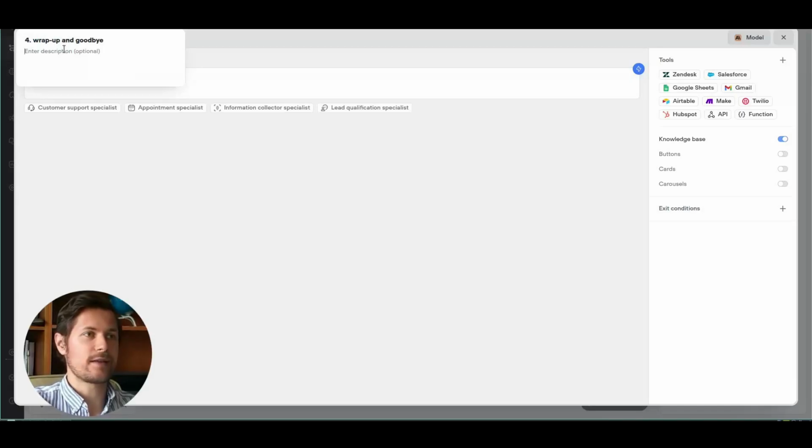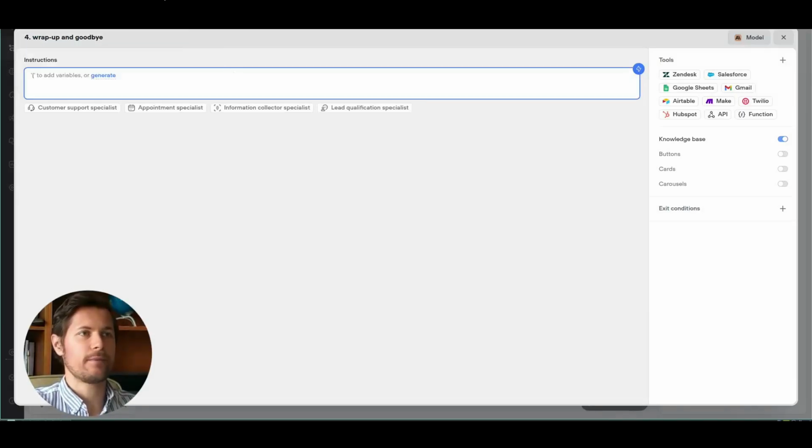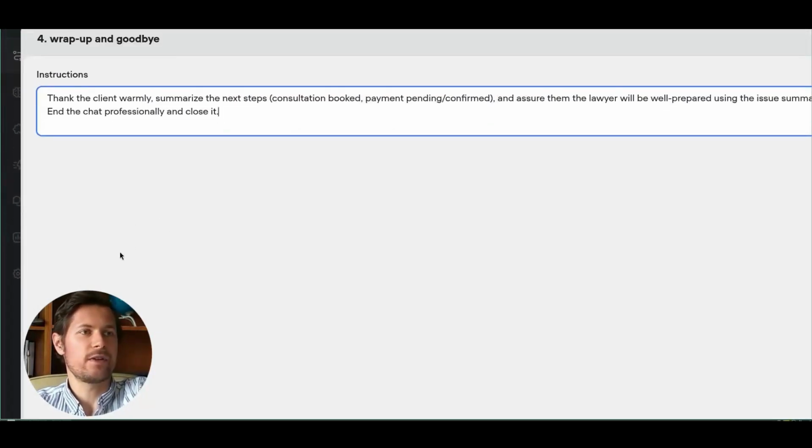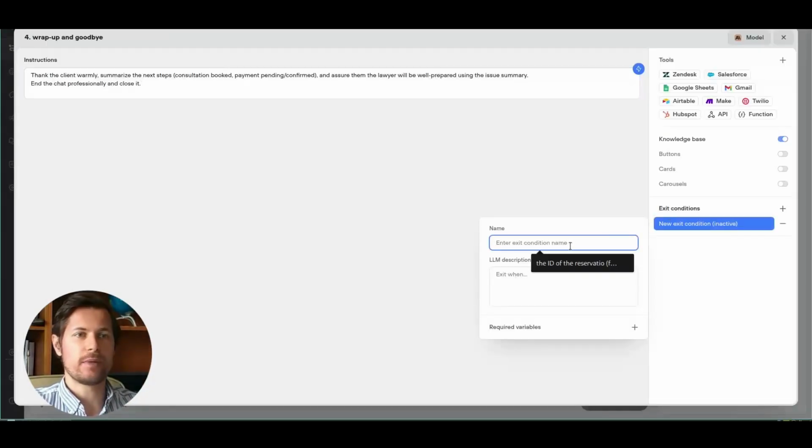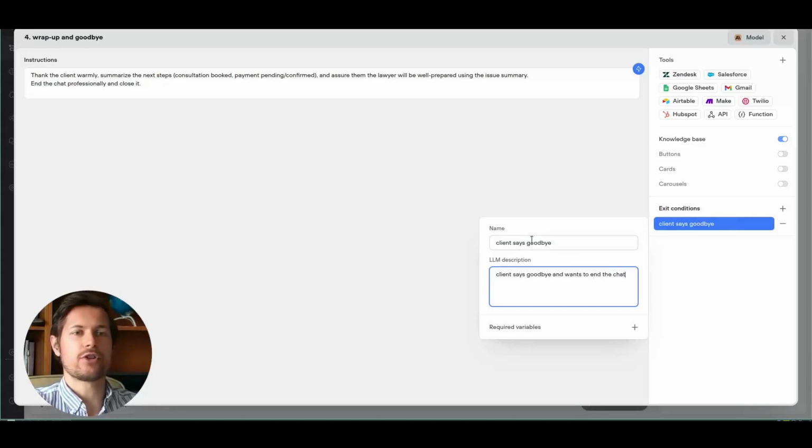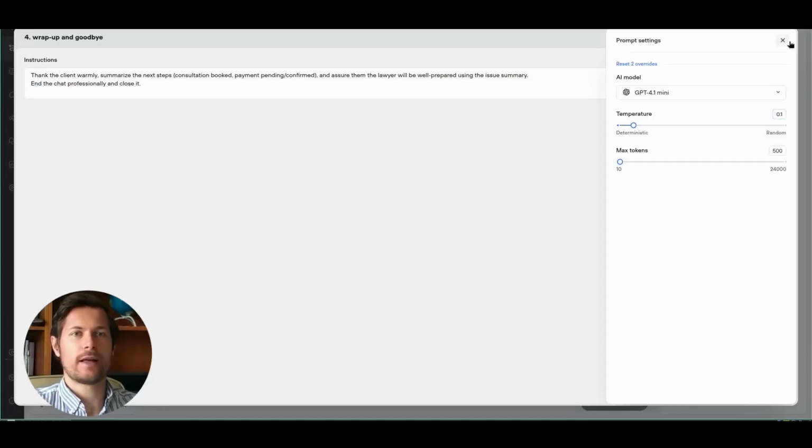Again, we create an agent with the same name. We call this wrap up and goodbye. So I'll say, thank the client warmly, summarize the next steps, and then end the chat professionally and close it. Now the exit condition here will be like this: client says goodbye and wants to end the chat. Again, we pick the correct model and temperature.